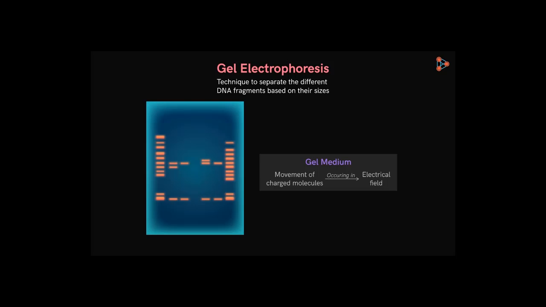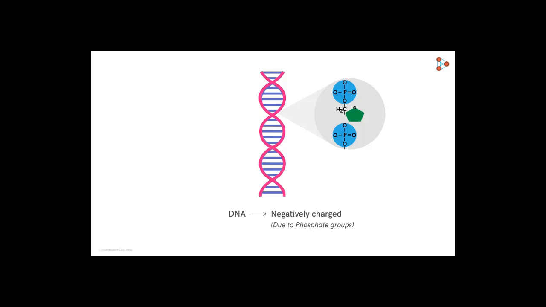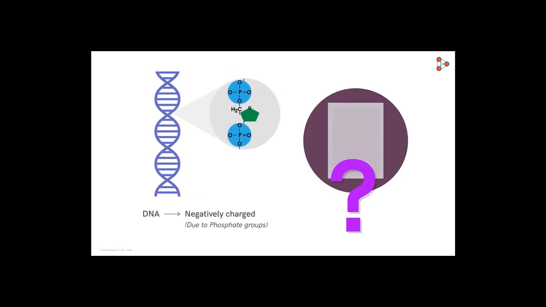Now let's understand the process step by step. But before that, since the term charge is used here, can you guess the charge present on a DNA molecule? Let me tell you that DNA is negatively charged. And this is due to the presence of phosphate groups. These phosphates, being negatively charged and present in the backbone of the DNA double helix, impart a negative charge to the complete molecule. And what is the gel used? Interestingly, the gel which is generally used for DNA is agarose gel, and it's obtained from seaweeds.